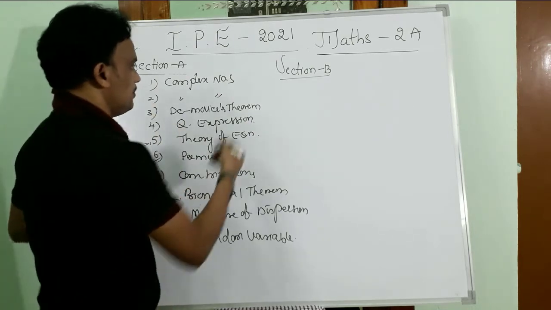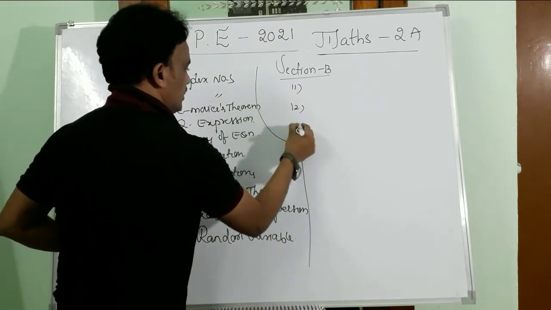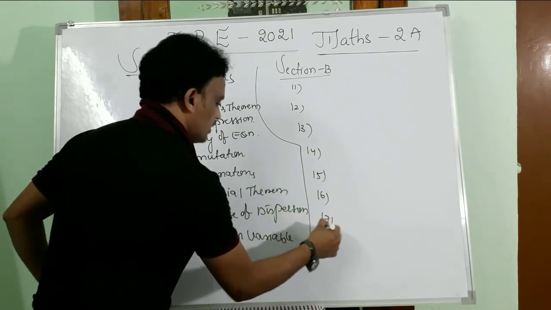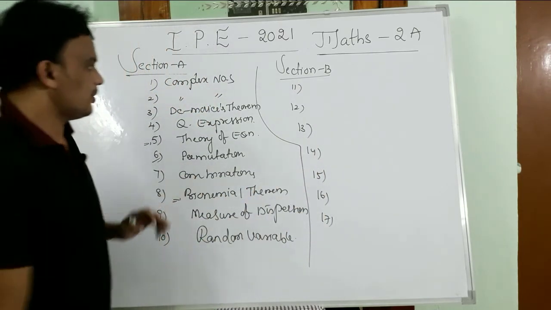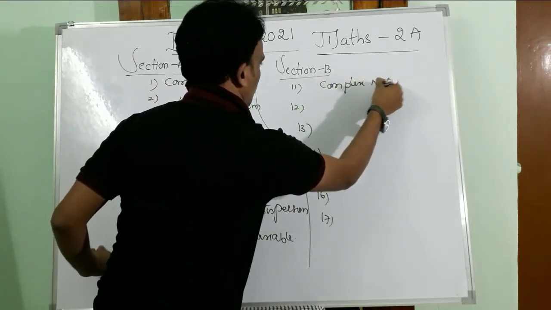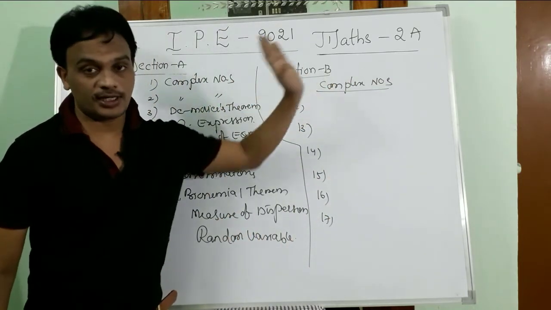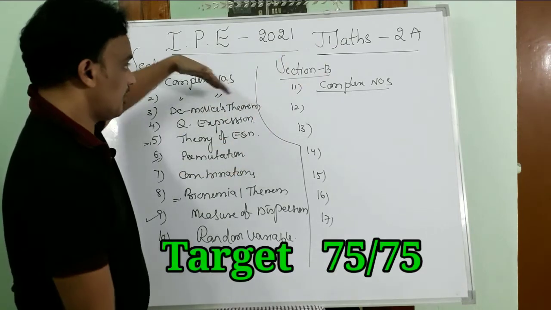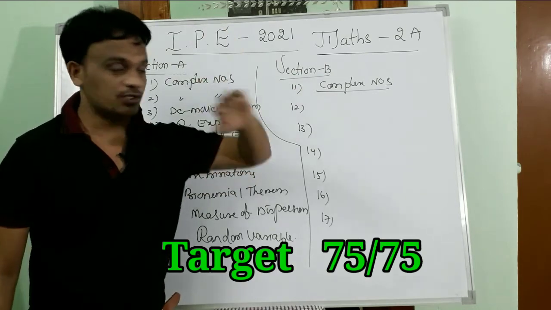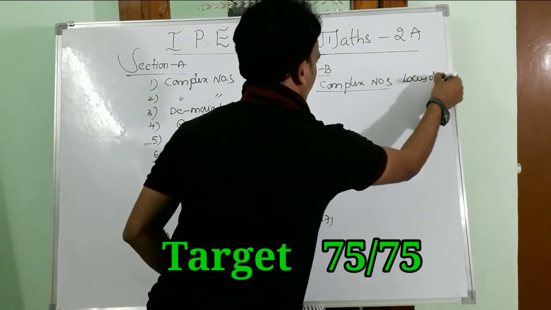And coming to section B. From section B, the 11th question, 12th, 13, 14, 15, 16 and 17, 7 questions are there. The 11th question is complex numbers. From complex numbers, what is the locus of Z which is satisfying a geometrical condition? Complex numbers is a very important concept, of course from the objective point of view also. This is the locus of Z.